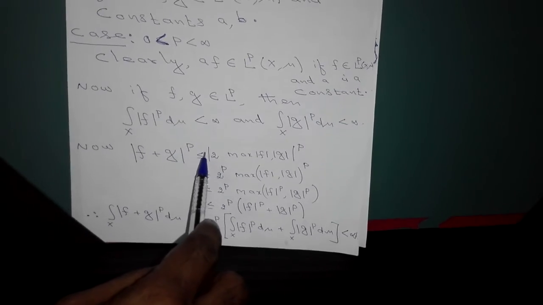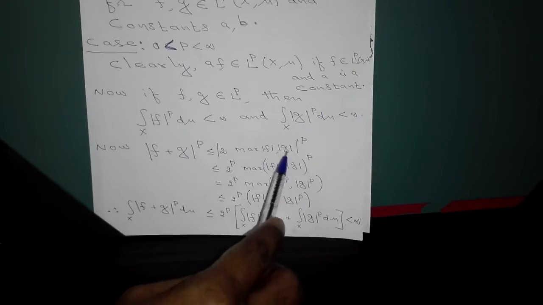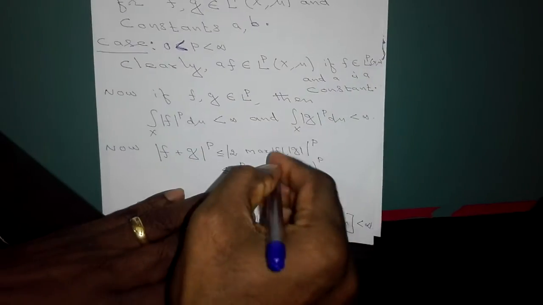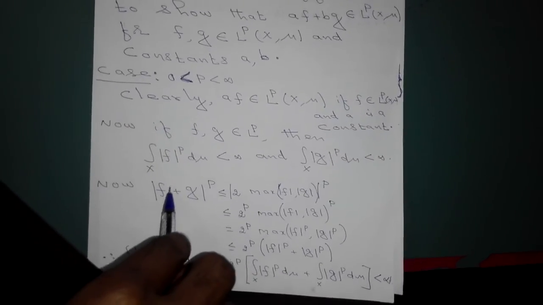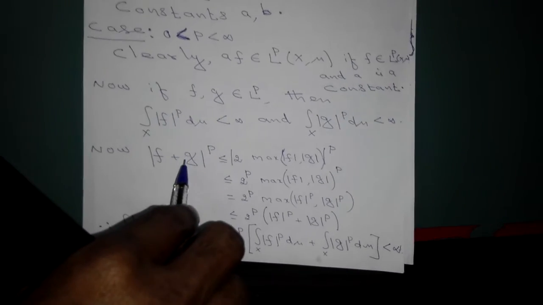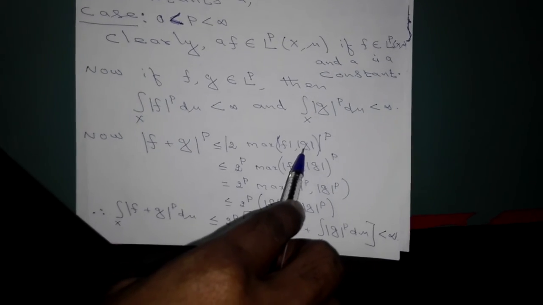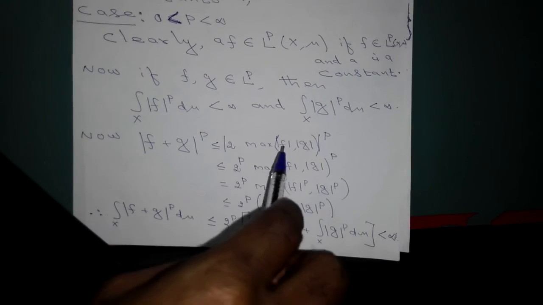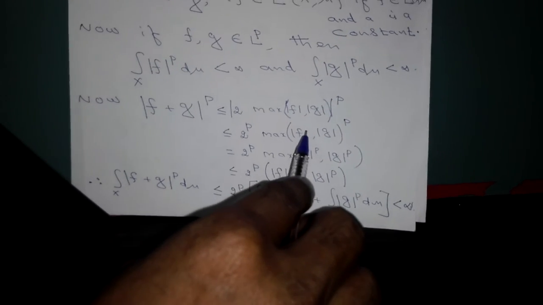This is less than or equal to 2 times the maximum of |f|, |g|. In the place of f and g, you can put the maximum of |f| and |g|. So that means in the place of f you can take the maximum of |f|, |g|, and in the place of g also you can put the maximum of |f|, |g|. Then this is less than or equal to (2 max(|f|, |g|))^p, that is equal to 2^p times the maximum of |f|, |g|